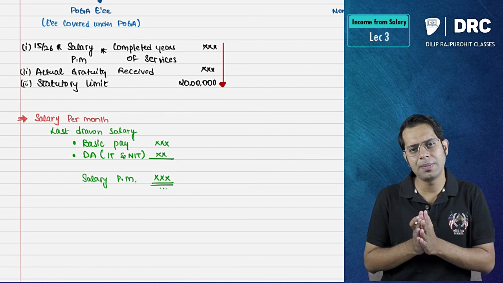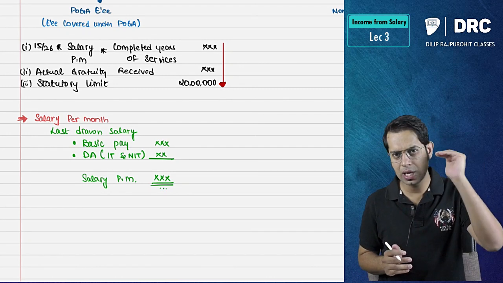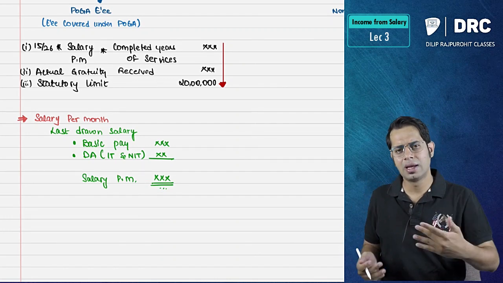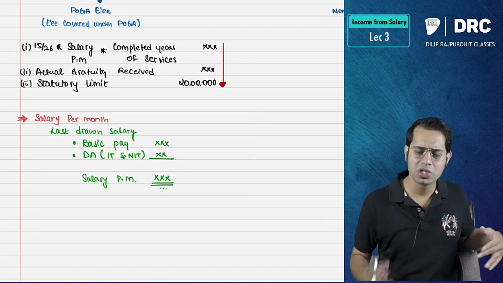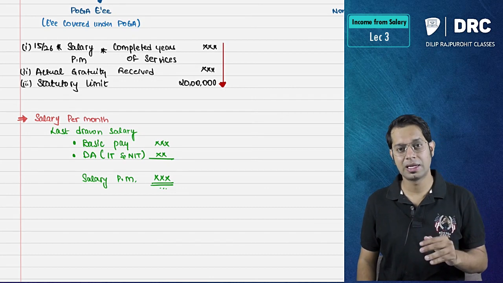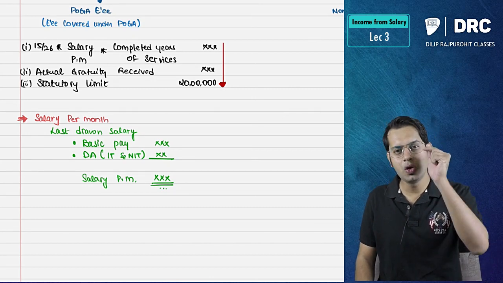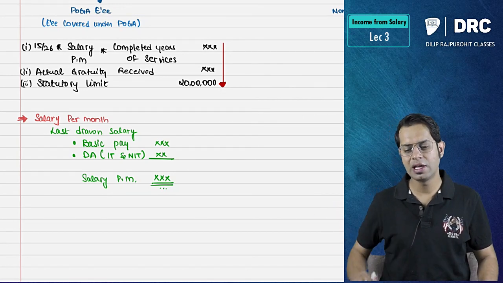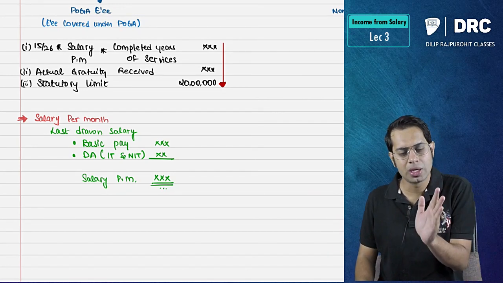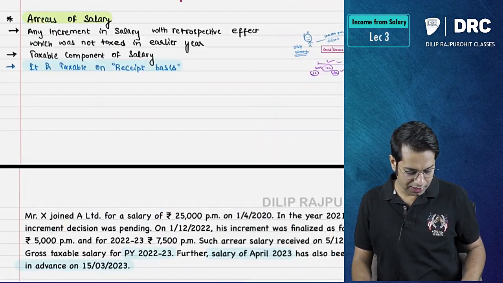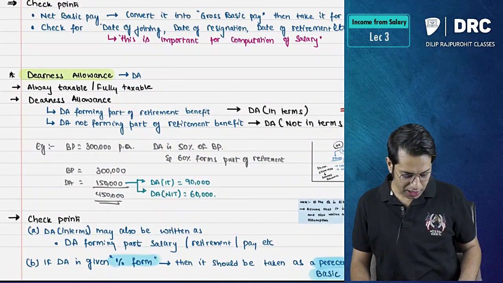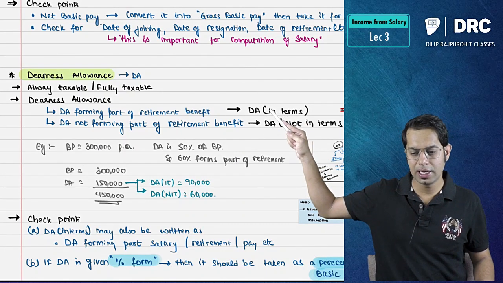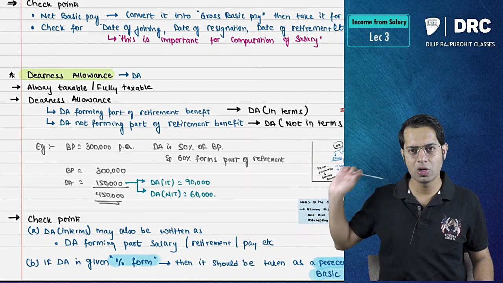Sir, last drawn salary means, sir, you should take your basic pay amount. You should take, so salary has many different components. It has basic pay, commission, then dearness allowance. It may have perquisites. It may have different types of things, etc. But you should take what? You should take only your basic pay amount and you should take your dearness allowance. Here you will take your full dearness allowance, whether it is in terms or not in terms. See, in our previous class, what did I tell you? I told that this dearness allowance is basically divided into two categories. It is dearness allowance in terms and dearness allowance not in terms.